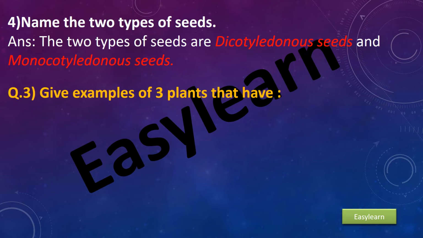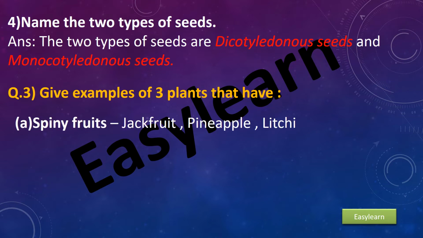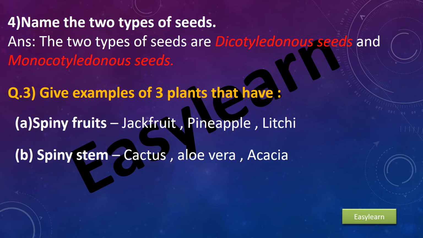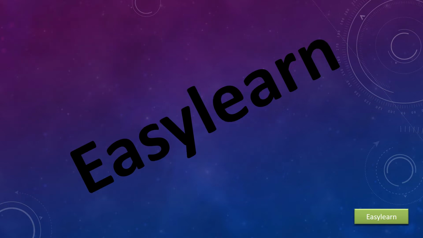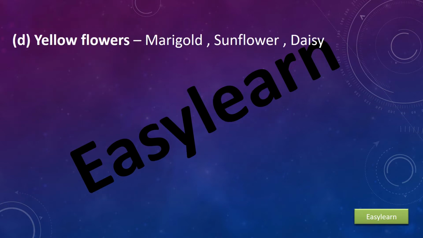Question 3. Give examples of three plants that have: A, spiny fruits. Answer. Jackfruit, pineapple, lychee. B, spiny stem. Answer. Cactus, aloe vera, acacia. C, red flowers. Rose, tulips, hibiscus. D, yellow flowers. Marigold, sunflower, daisy.